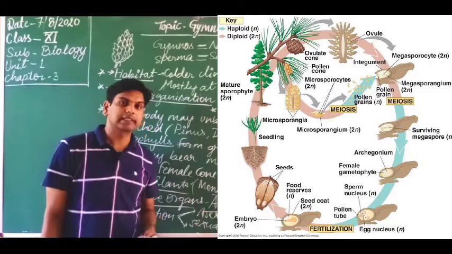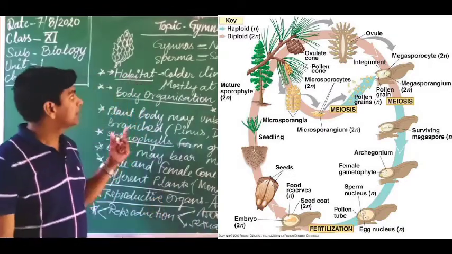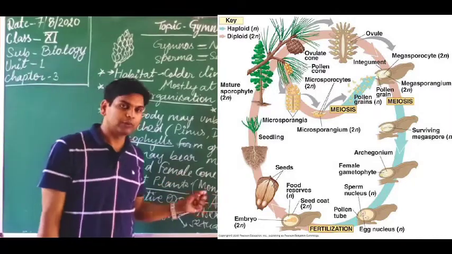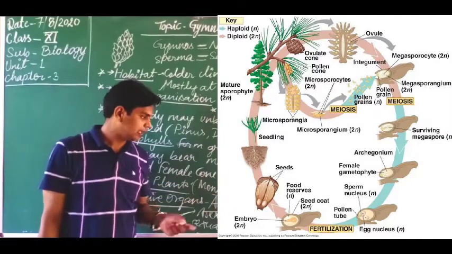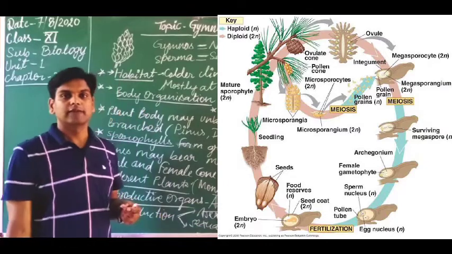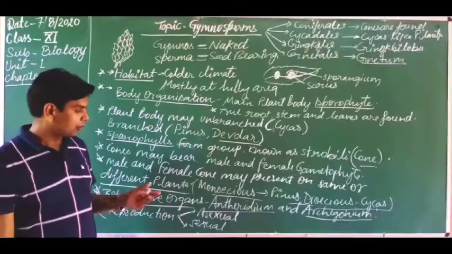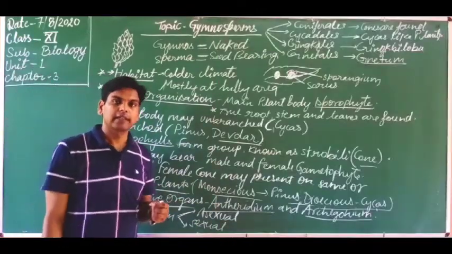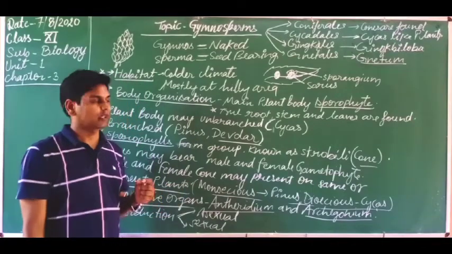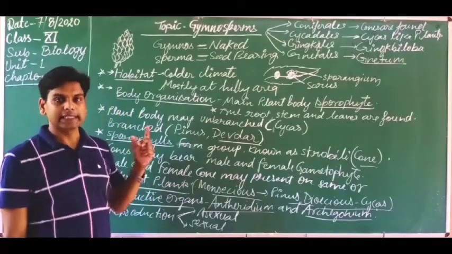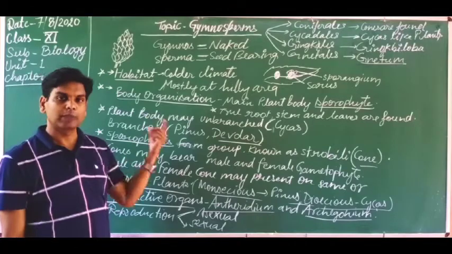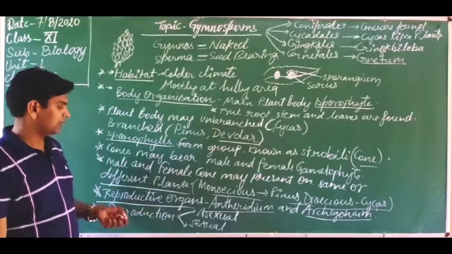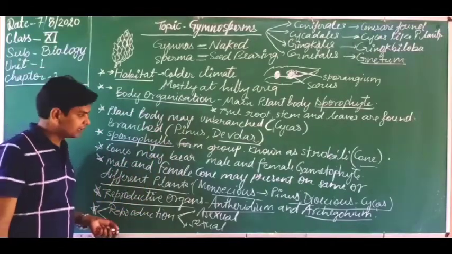Sexual reproduction also occurs in gymnosperms, when the antheridium produces the male gamete, known as the antherozoid, and the archegonia produce the female gamete, known as the egg. Both fuse to each other to form a zygote. This zygote is capable of forming the seed, and the seed germinates to form a new plant body. So sexual reproduction is also present in this category.